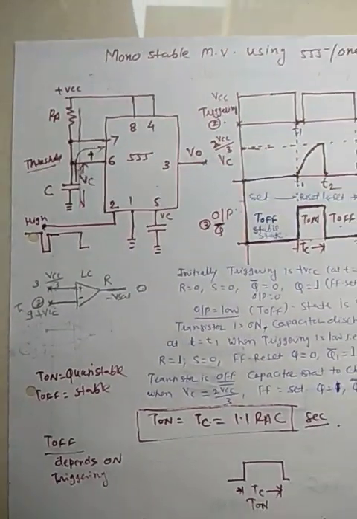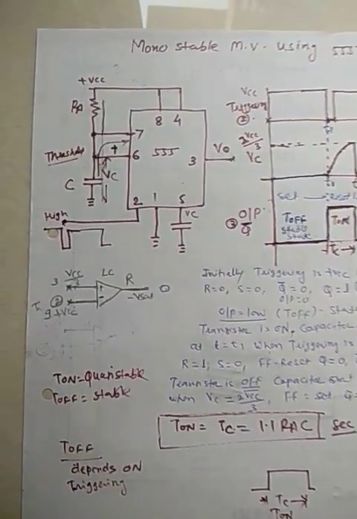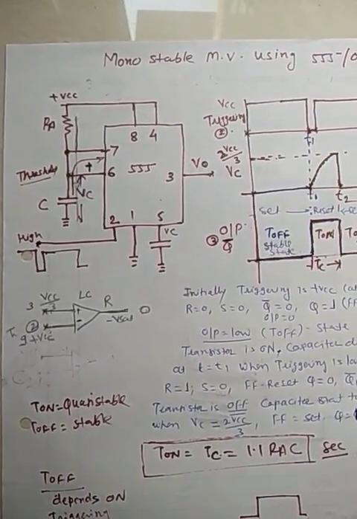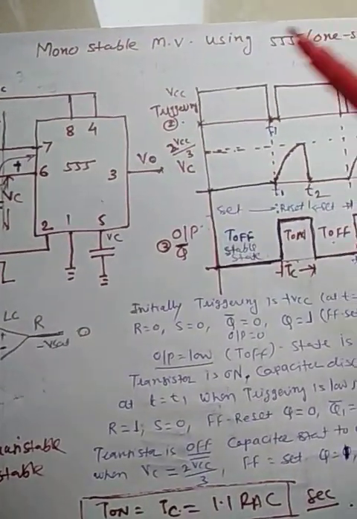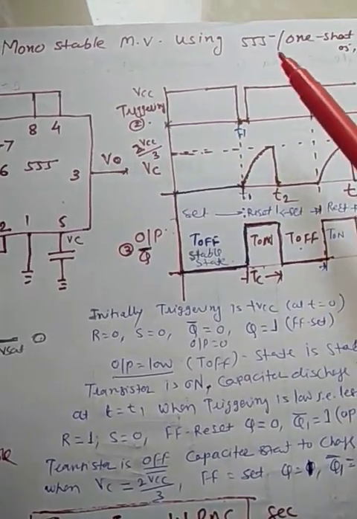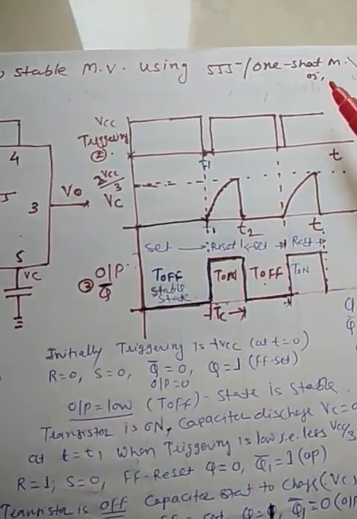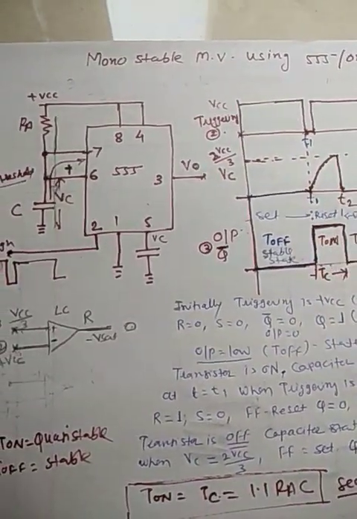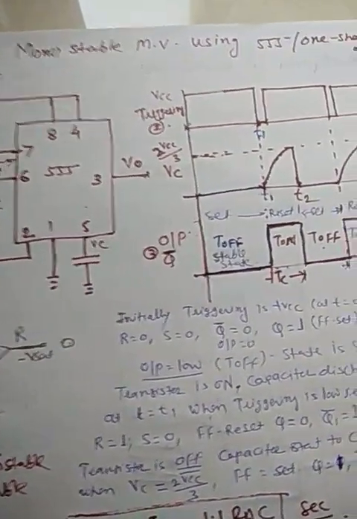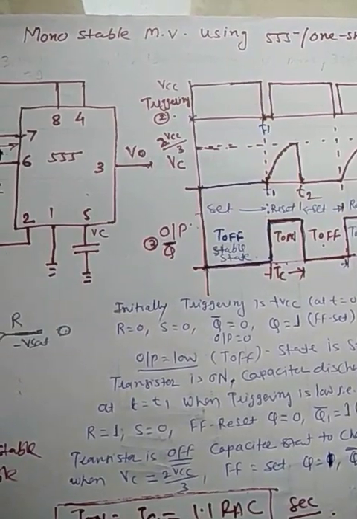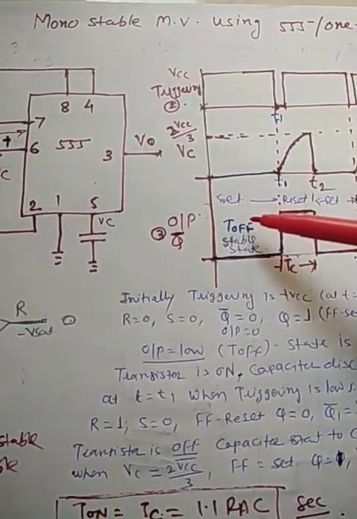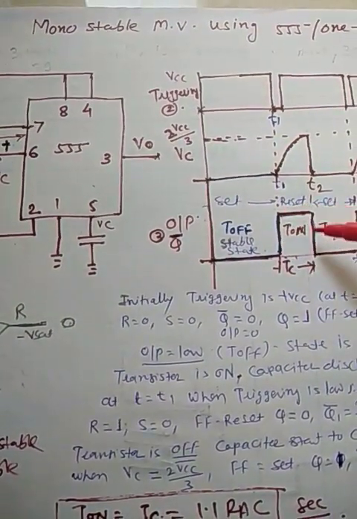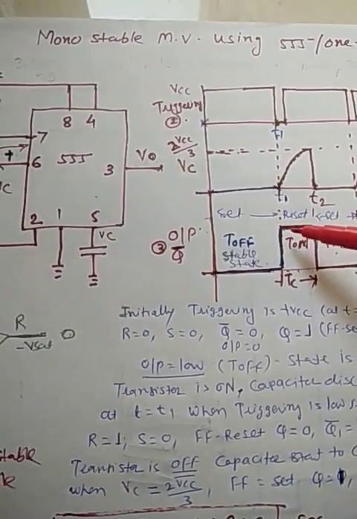Hello, dear student. Now you see the monostable multivibrator using IC555. Its another name is a one-shot multivibrator because in this multivibrator, one state of the output is stable. So the off state is stable and the other is a quasi-stable state.